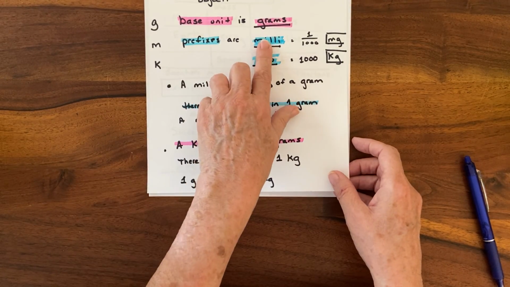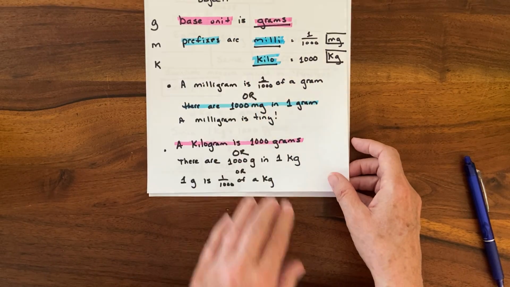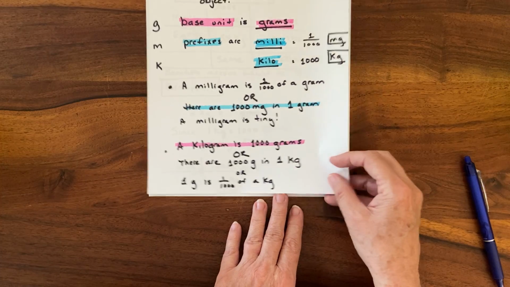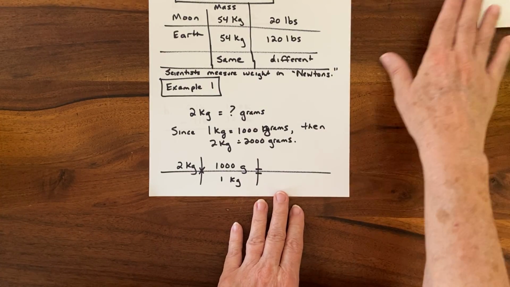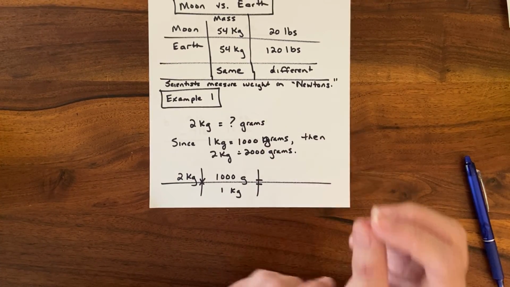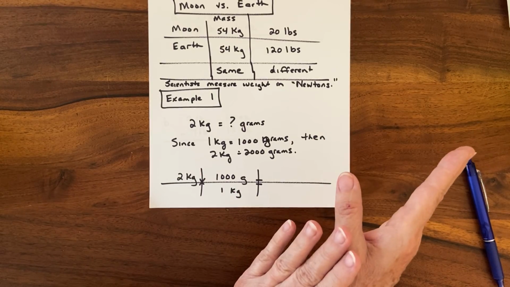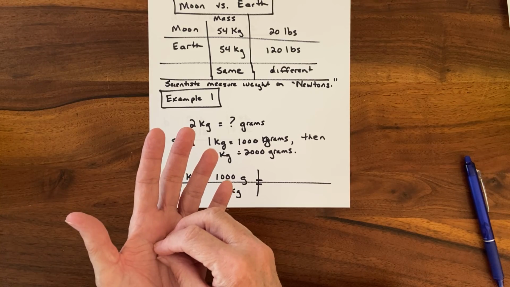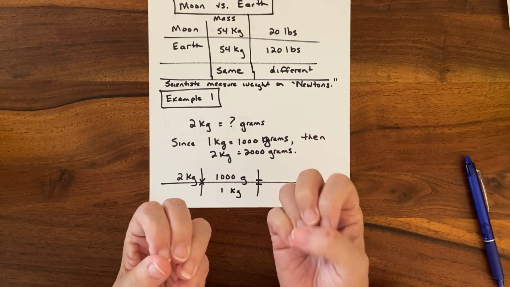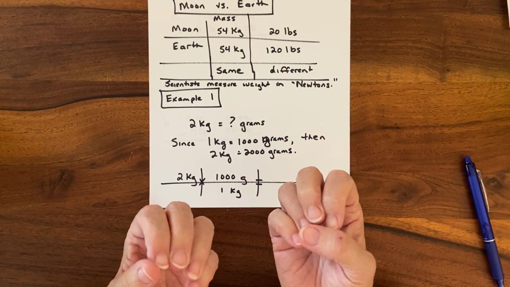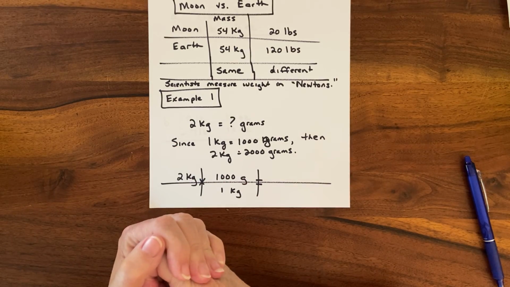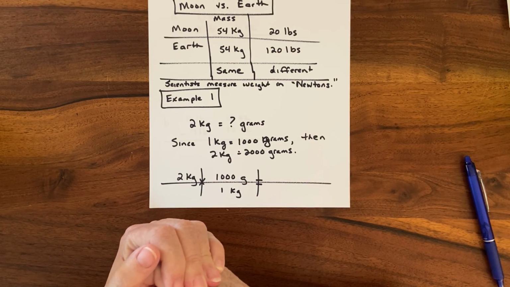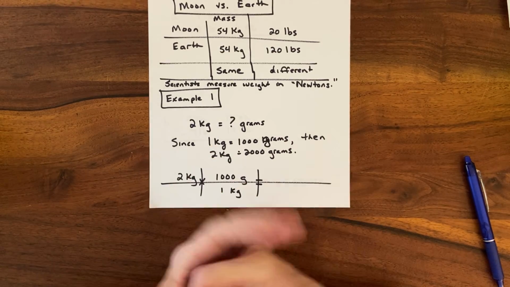So prefixes hook onto base units, and that's how the metric system works, and it's just lovely. Okay, so now we're going to talk a little bit more about mass and weight. So we knew mass measures the amount of matter in an object, but weight is how much gravity pulls on that object. So it's the mass times the acceleration due to gravity. That's a science term. That isn't in your book, but I taught science, so there you go.